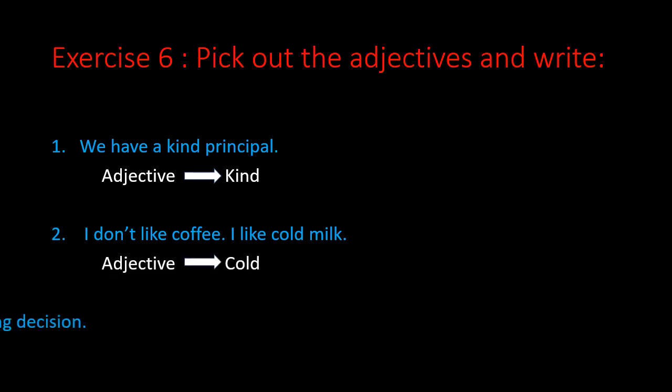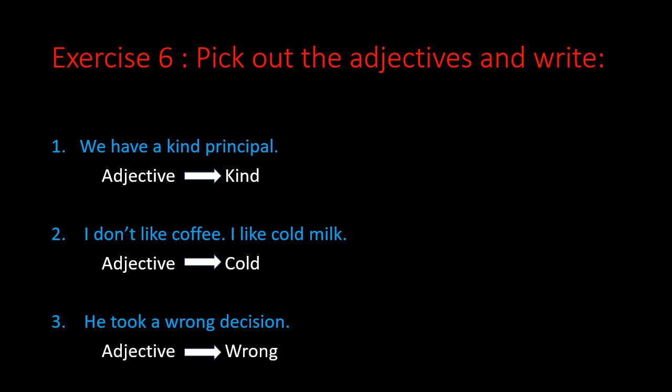Sentence number 3. He took a wrong decision. In this sentence, children, the noun is decision. And we have the word wrong before this noun. What decision? Wrong decision. So the word wrong explains the word decision, which is the noun in the sentence. So the adjective is wrong.